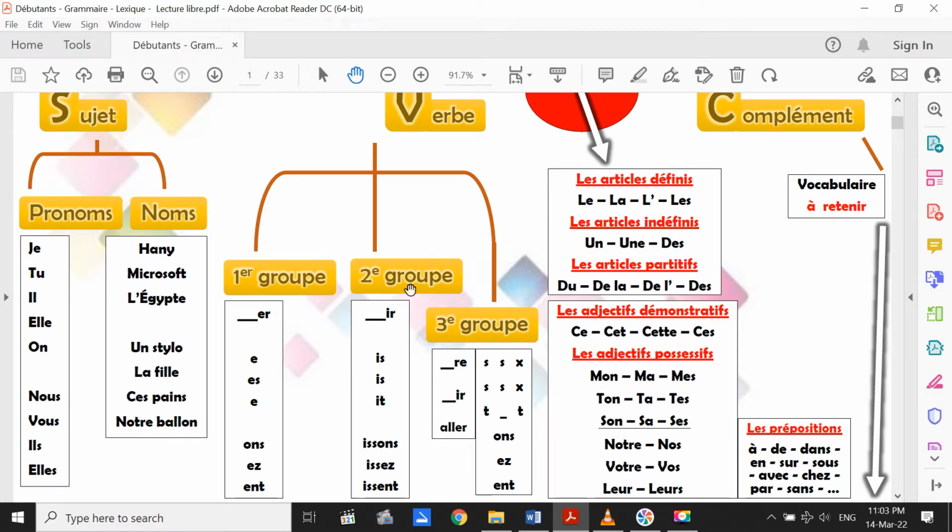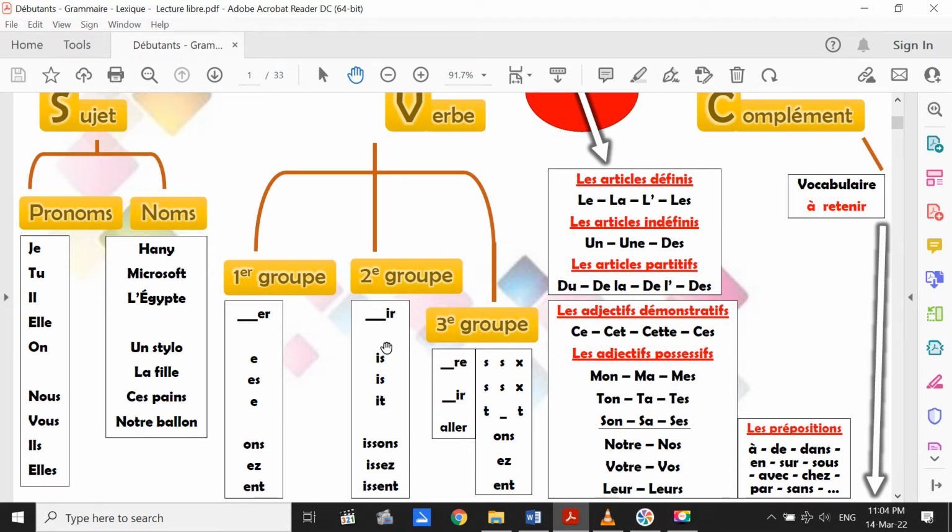The second group verbs is a regular group too. Pay attention, a regular group, because first and second are regular groups, but the third is totally irregular. We have to memorize it as it is, like in English, bring, brought, for example. Like that. Verb to be, I am, you are, he is, like that.